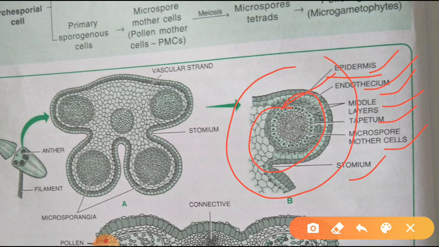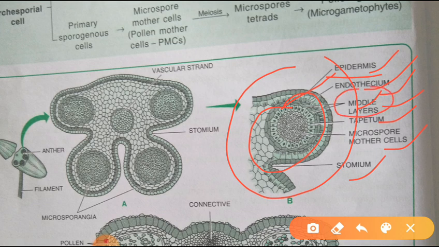Is it clear? Next one is the middle layer. What is the middle layer? Inner to the endothecium there are 2 to 3 cells present, and we can call it the middle layer.